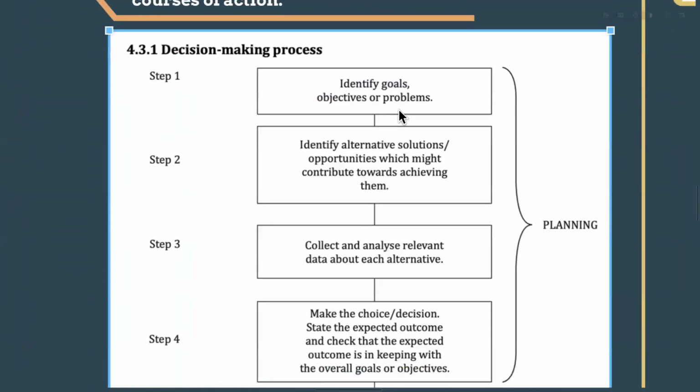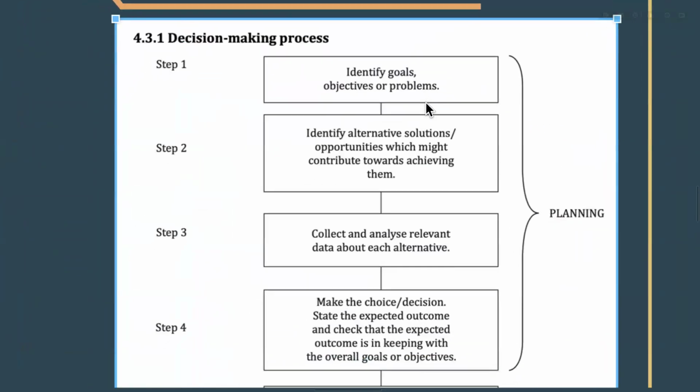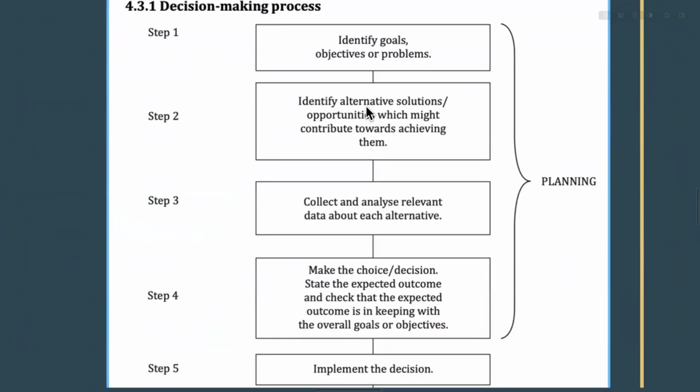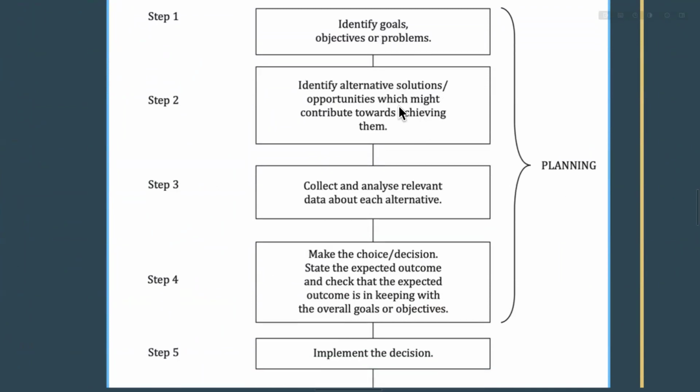Step one is we have to identify the goals, objectives, or problems. What is the problem we are going to solve? What are our goals or what are our objectives? And after that, we have determined it. Step two is identify the alternative solutions. How can we achieve these goals or objectives? What are our options? So what are our opportunities which might contribute towards achieving the objectives?